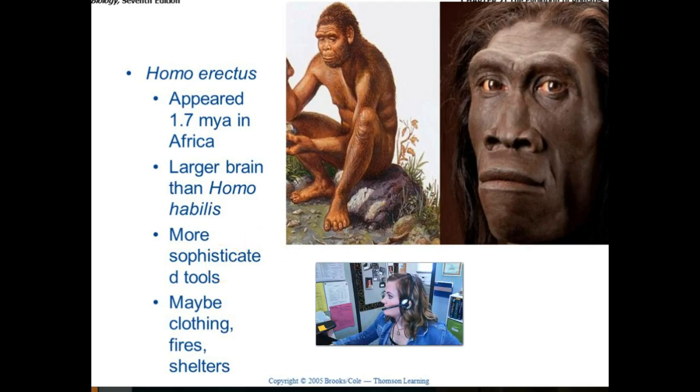And they produced fairly sophisticated tools that enabled them to actually hunt big game. They were adapted to live in the cold. And they oftentimes are considered to be the most direct relatives to modern-day Homo sapiens.